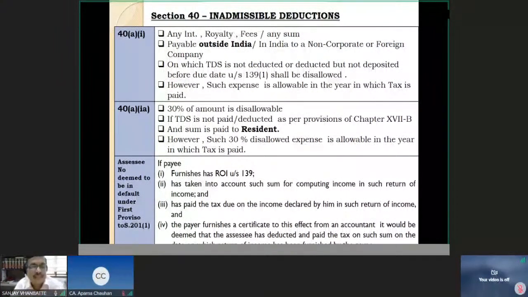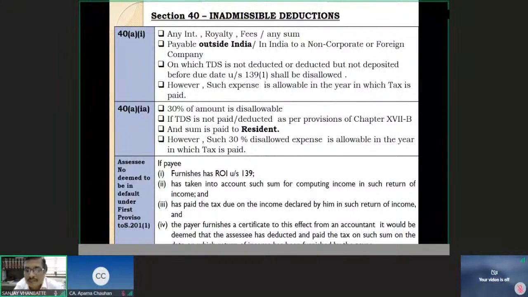The provision there also says that the assessee will not be deemed to be in default if certain conditions are satisfied. What are these conditions? These conditions are that the deductee or the payee, both are the same, furnishes the return of income under section 139, he shows that the income which the deductor pays him forms part of the computation of his income, he pays the due tax along with the interest on the return income,